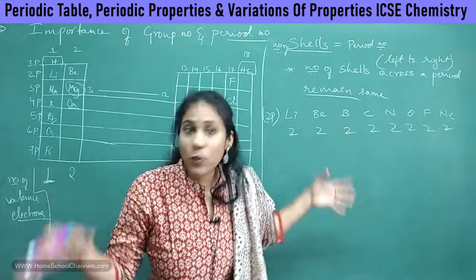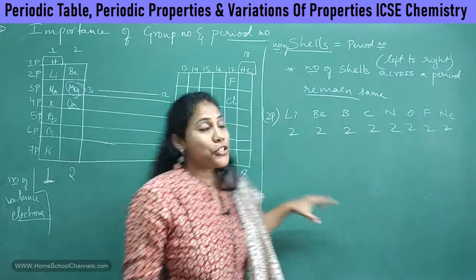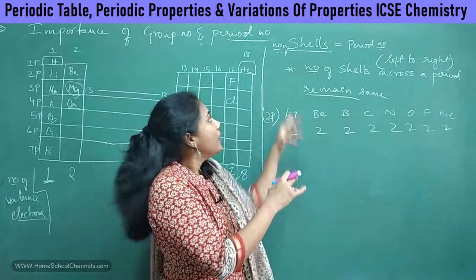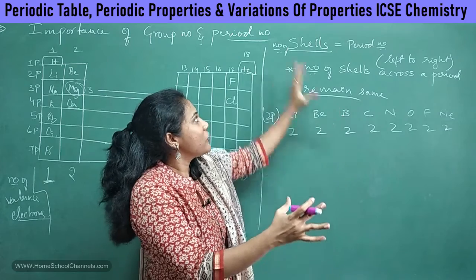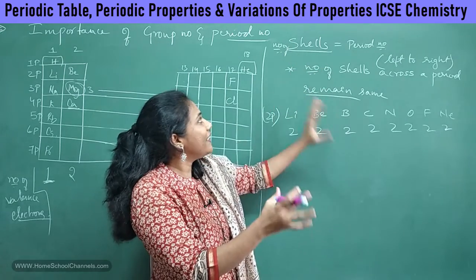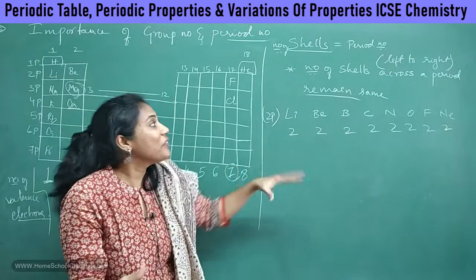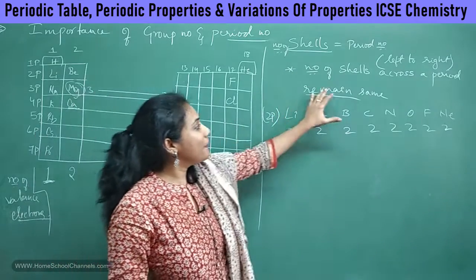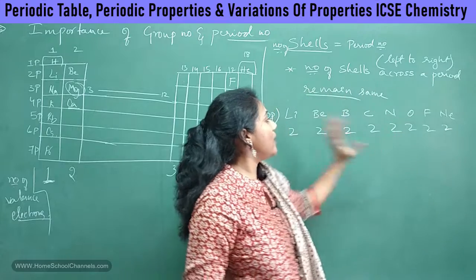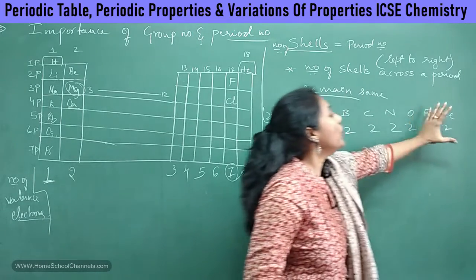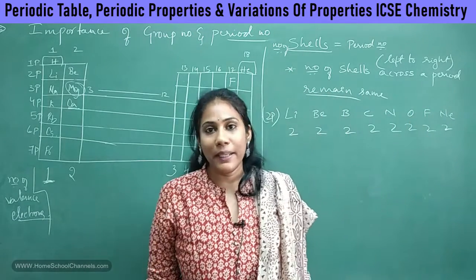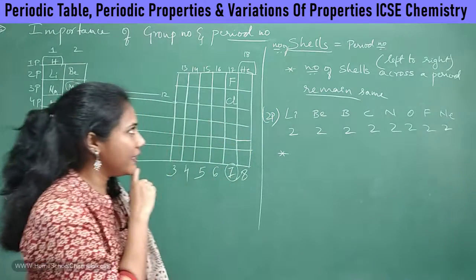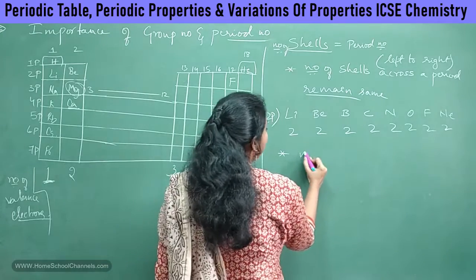So this is what the sentence means. As you go from left to right in a periodic table, the shell number will not change, so the period number will not change. That's what we mean by this point. The shell number remains constant as you move from left to right in a periodic table. Now the next point that I'll write here is number of shells.